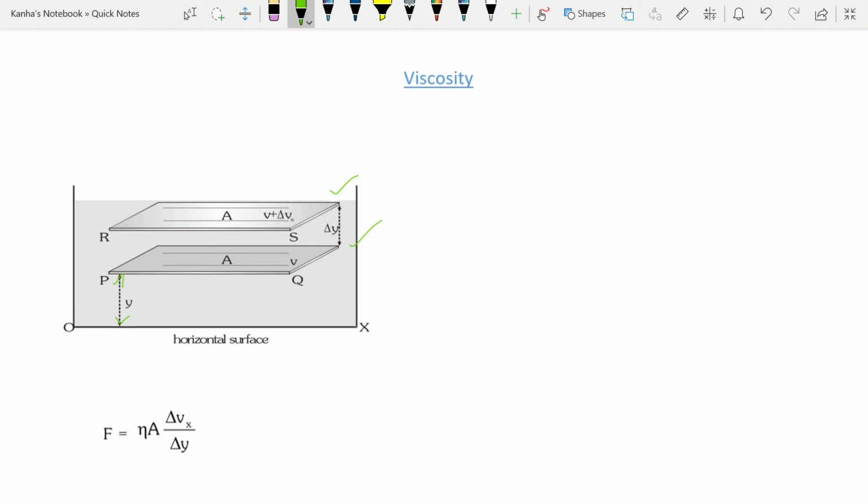Thus, I can easily write the change in velocity in the perpendicular direction as delta Vx. Now the rate of change of velocity with distance perpendicular to the direction of flow, which will be delta Vx by delta y, will be known as your velocity gradient.